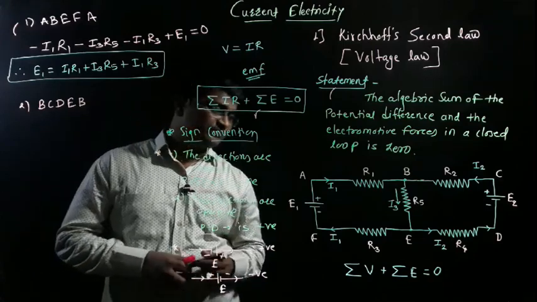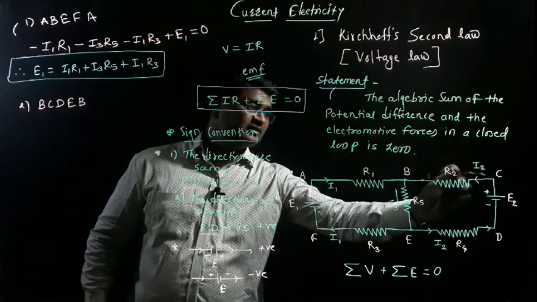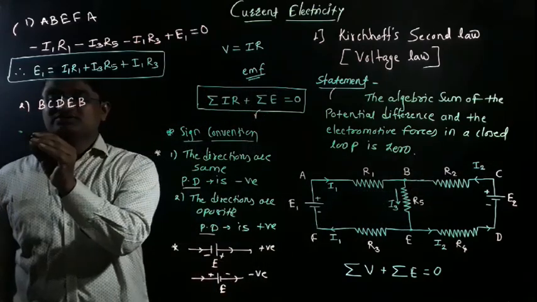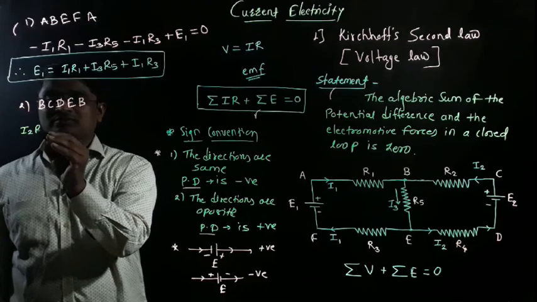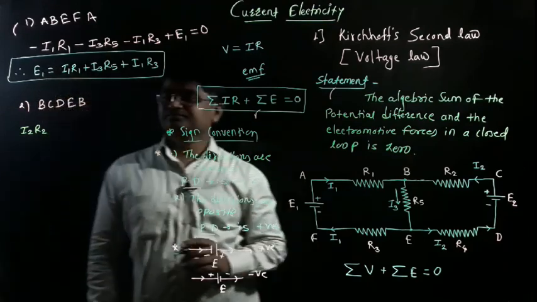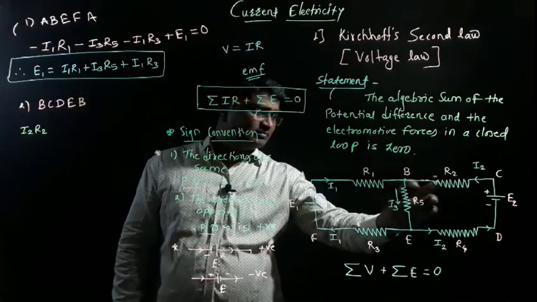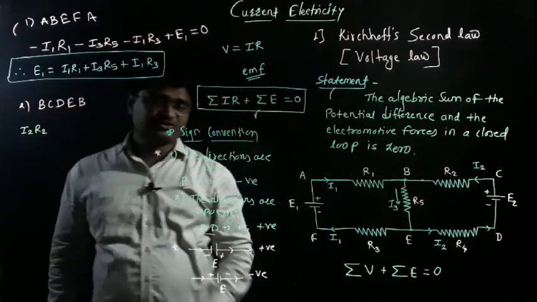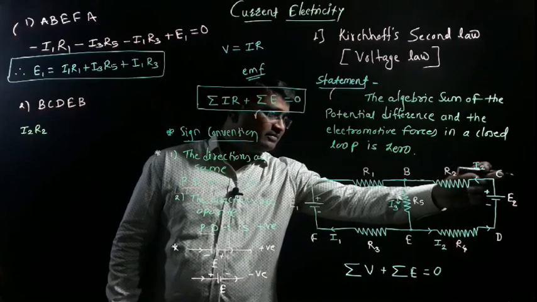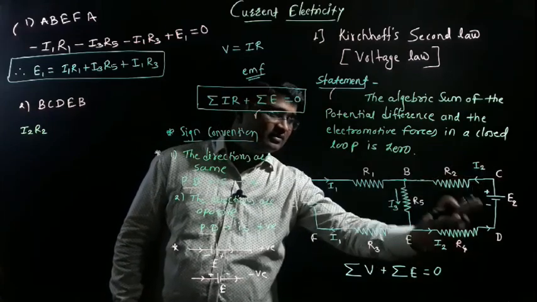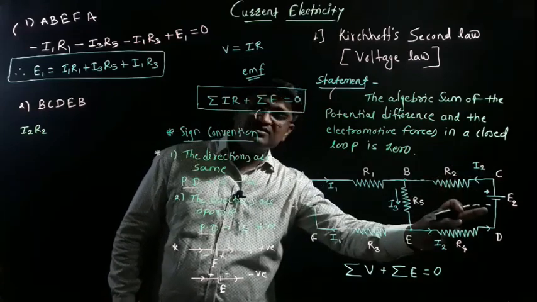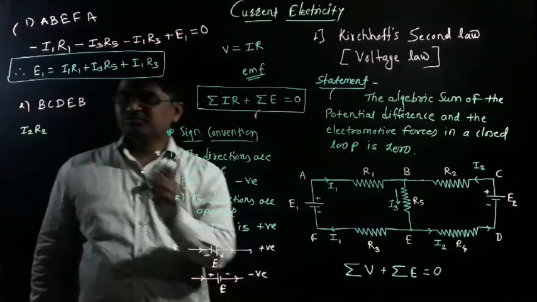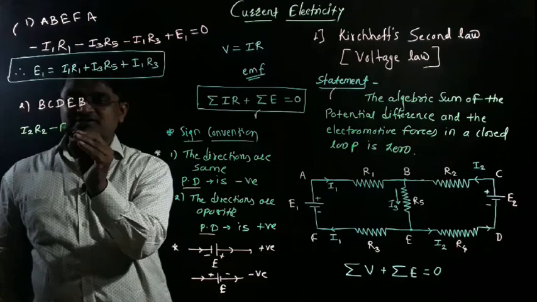So let's start with B to C. Current I2, resistance R2, so I2 R2. Let's see the direction of tracing is opposite to the current, so this is positive. After that, let's see C to D. We are moving from positive towards negative, positive to negative, so the potential is negative. So minus E2.